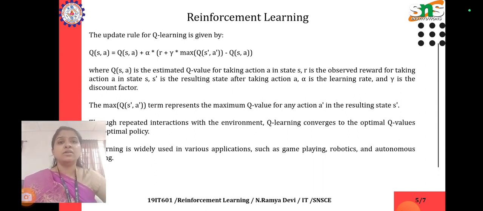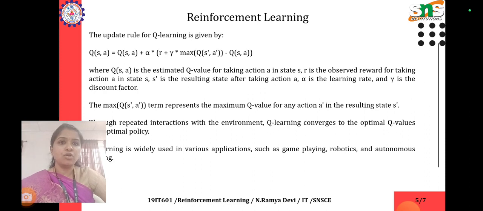The update rule for Q learning is given by a formula. Q of S, A is an estimated Q value for taking an action A in state S. And here R is the observed reward for taking action A in state S. S dash is the resulting state after taking action A, alpha is the learning rate and gamma is the discount factor.